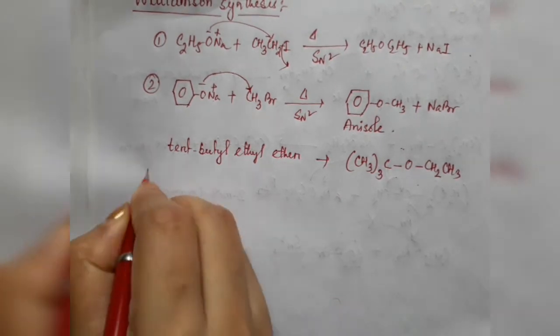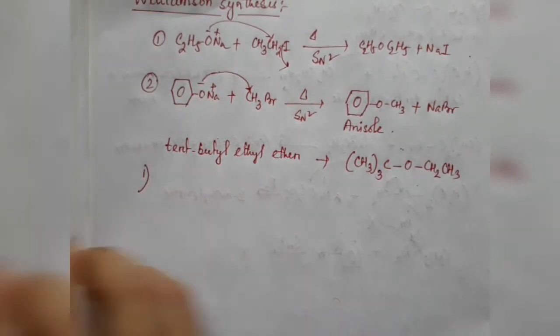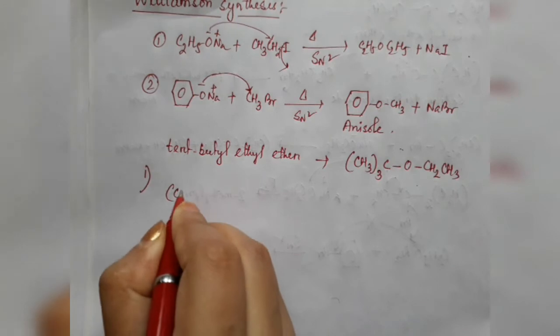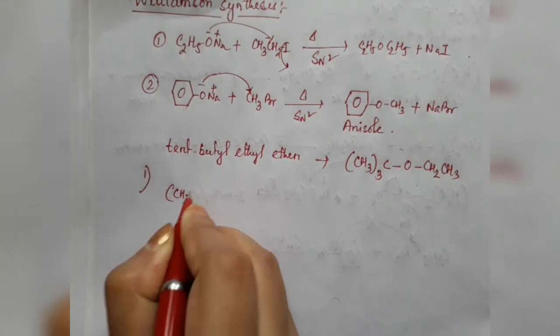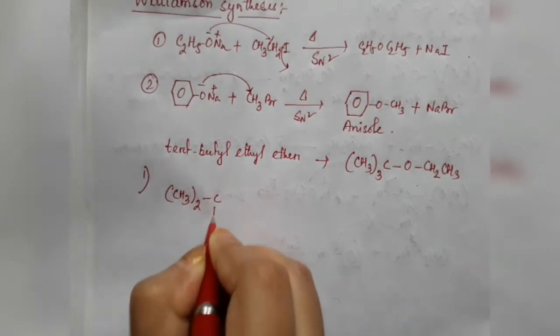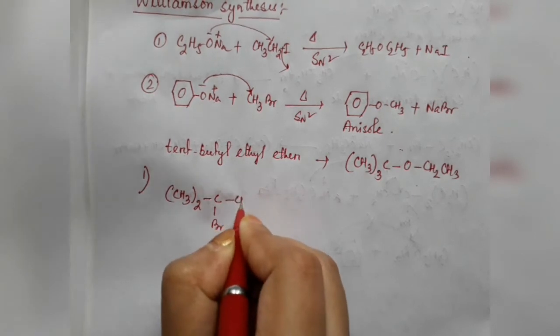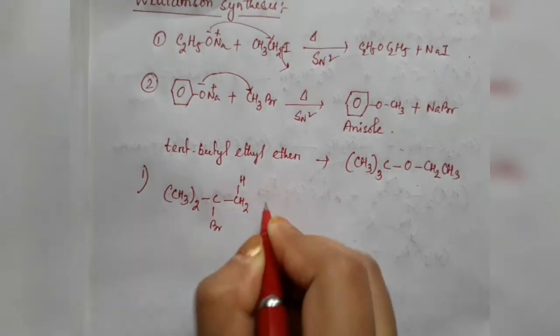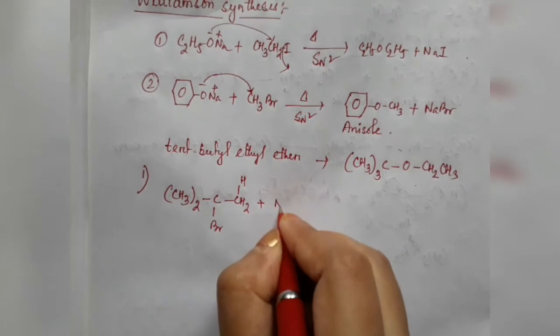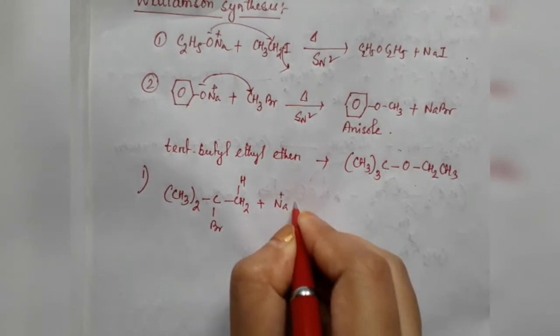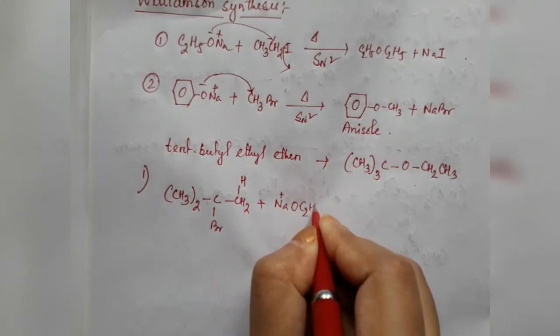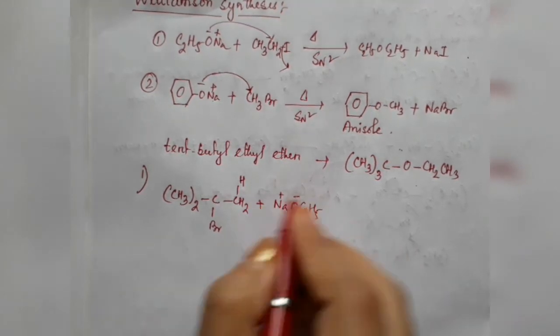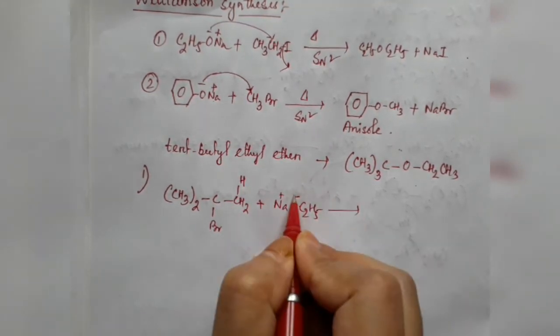So at first I am taking tertiary butyl bromide. In the presence of sodium or potassium ethoxide, what will happen? I am showing you. This is a base.